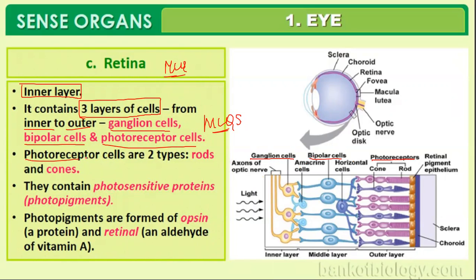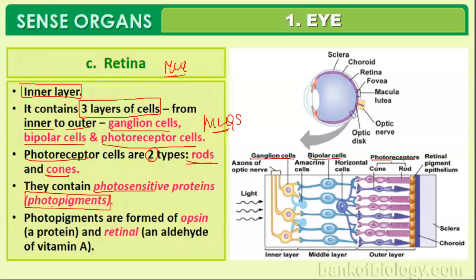Yes, photoreceptor cells are the outer layer of cells. They are of two types, rods and cones. They contain photosensitive proteins called photopigments. Photoreceptors help in the detection of color, detection of light, detection of an object, etc. We are able to see a black object. We are able to see an object. You are able to see the screen. All is because of the functioning of the photopigments.